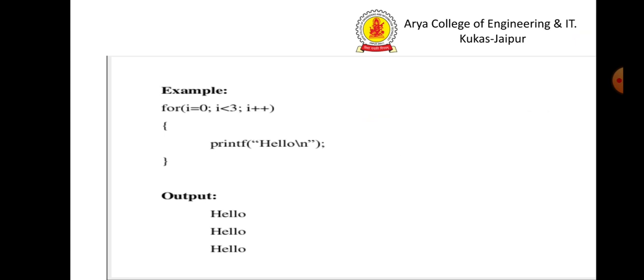Then printf hello. i plus plus, that means now i is equal to 3. The condition is false because it is equal to 3 and our loop works till the value of i is less than 3. Now the loop terminates and the output will be hello 3 times.